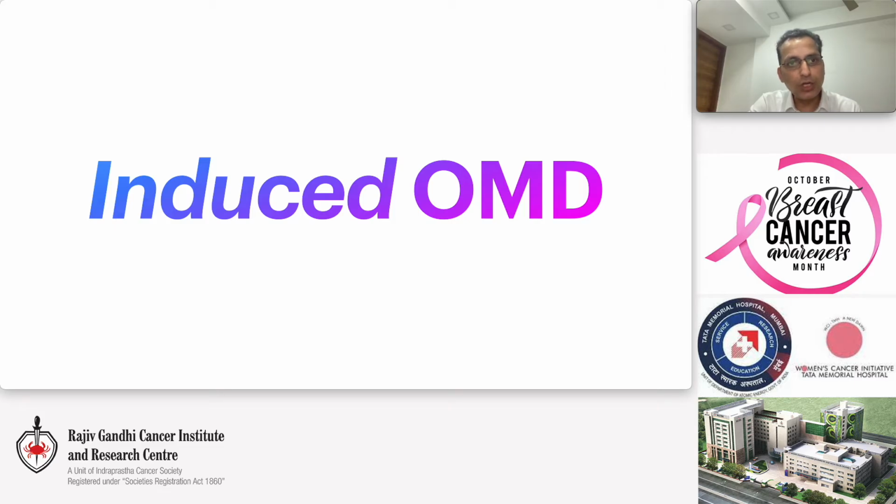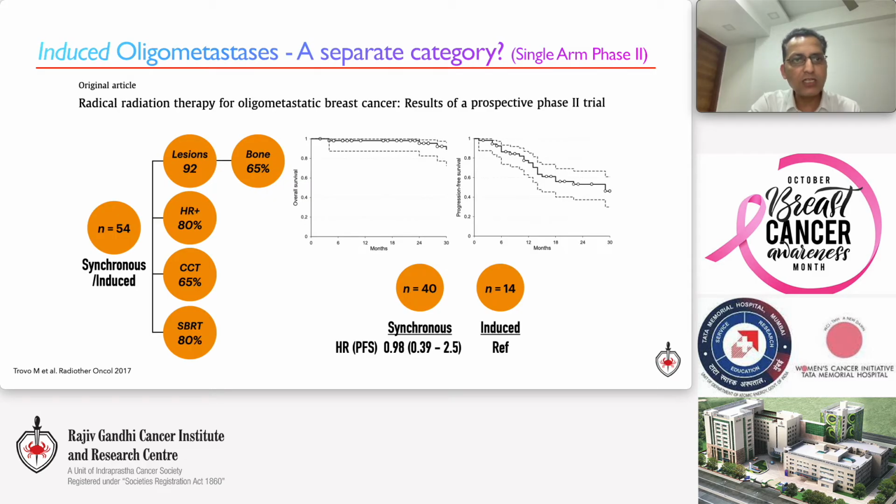Moving our attention to induced oligometastasis, a category of patients who have been successfully downstaged from polymetastasis, there is some apprehension in the medical oncology community towards local treatment, owing to the fact that it's their effort which successfully downstaged the patient. But as this single-arm phase 2 trial shows, the survival of patients with induced oligometastasis is no different from those with de novo oligometastasis.